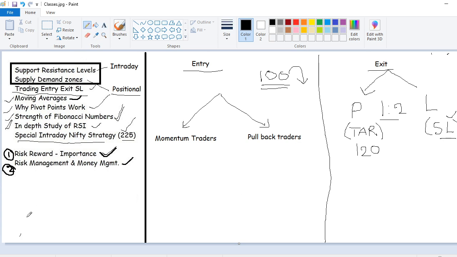If a stock is going up and consolidation is happening, momentum traders look for a breakout. They want to go up because this is an uptrend. They want to continue the trend and look for the breakout. Once it happens, they go long and book their profits. Pullback traders work differently. Once the stock has gone up and is hovering at high levels, they wait for the reversal, and when the stock starts falling, they take the entry and go short.